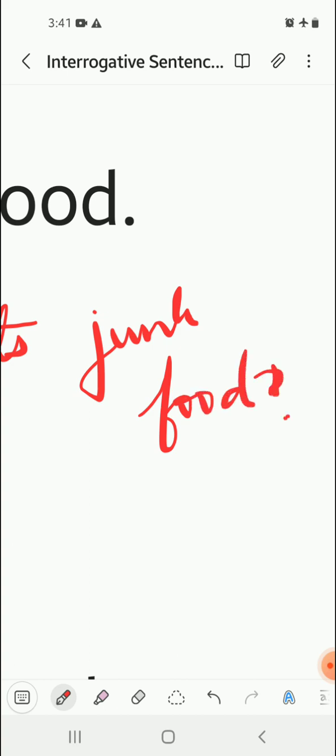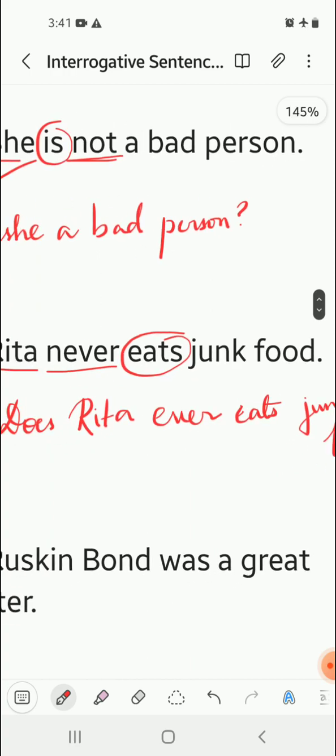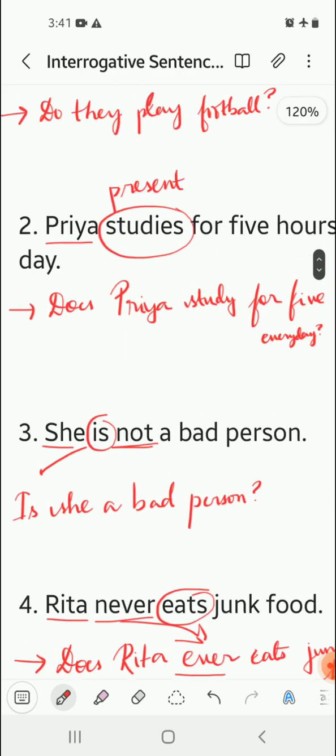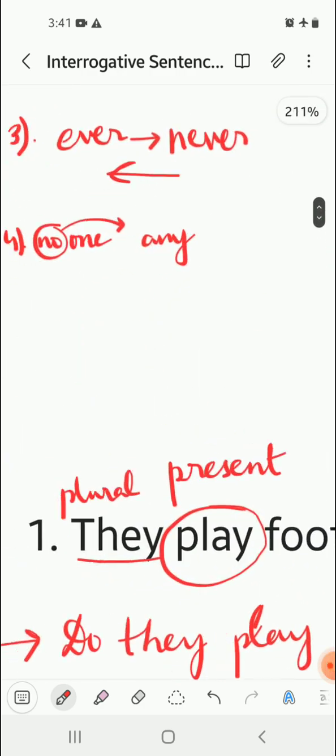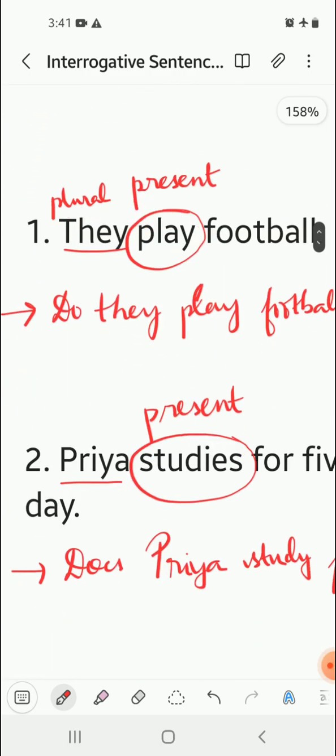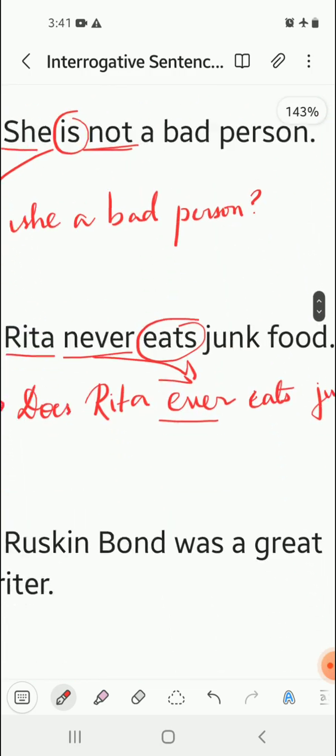Question mark. So from here we come to the next rule, that never becomes ever. So this is our next rule. Here, see number 3, third rule: ever changes to never and never changes to ever.